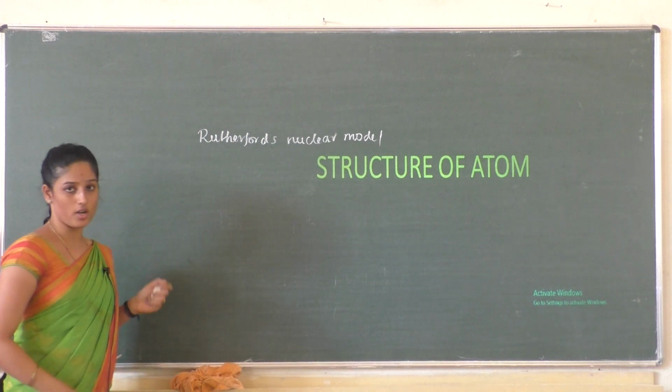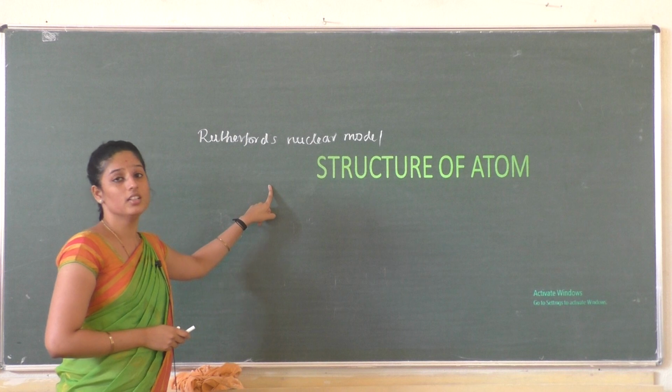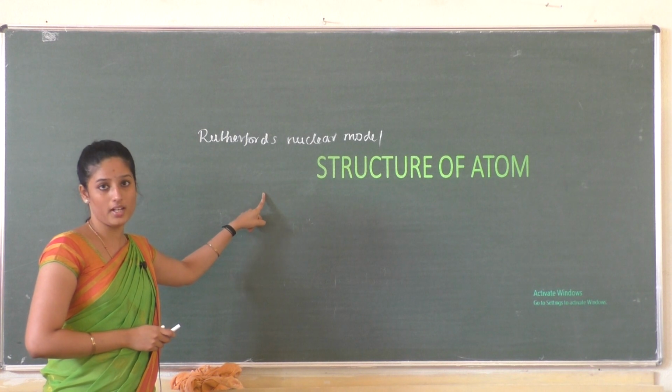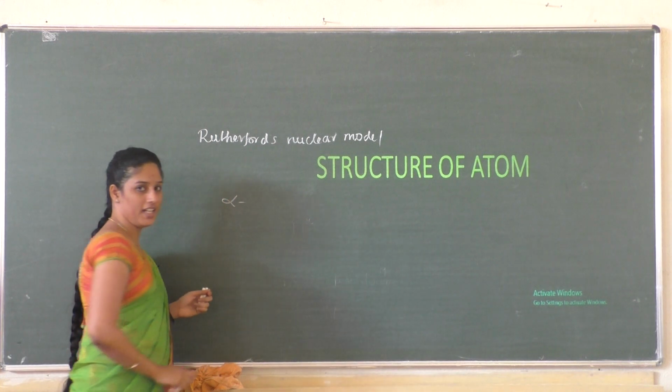He performed an experiment called the alpha scattering experiment, where he took a gold foil and bombarded that gold foil with alpha radiation.